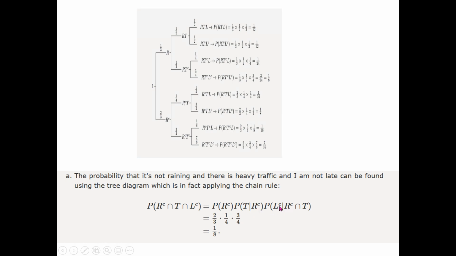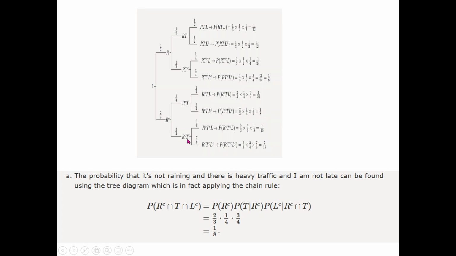Then multiply by the probability of not arriving late, that is coming on time. Arriving on time to the office is again dependent on whether it's rainy or not, and whether you face heavy traffic or not. So we have noted that this depends upon RC and T, that is, not raining and traffic. Now the next step is very easy. We simply multiply the probabilities that we have already found in the tree diagram: RC, T and LC.